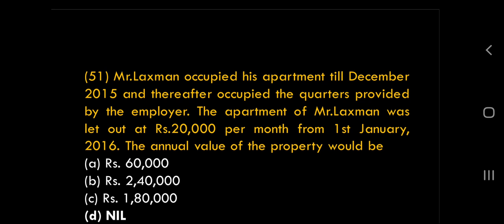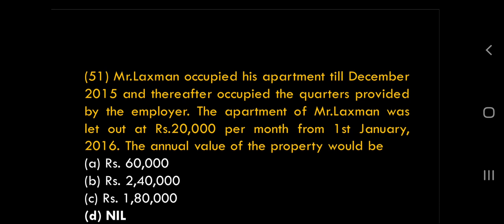Fair rent should be taken for how many months? Yes, 12 months, because the law deems that there is no self-occupied period. So fair rent would be rent given in the question, 20,000 into 12 months, that means 2,40,000.